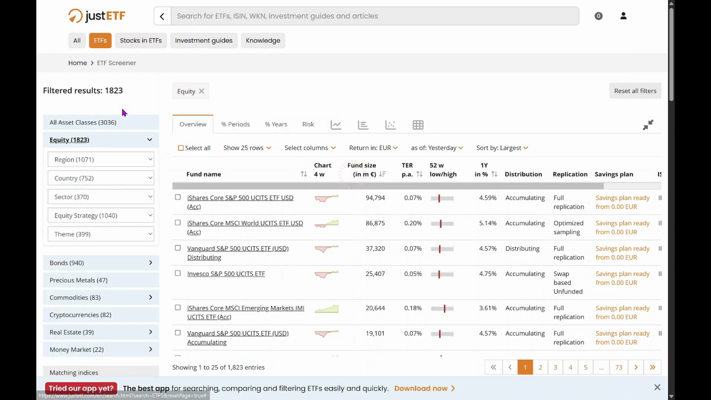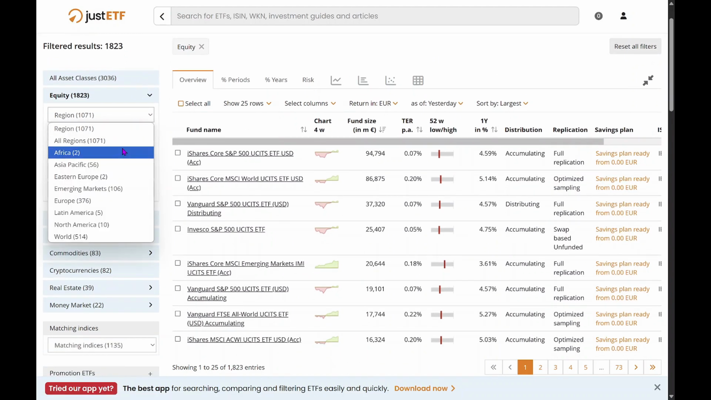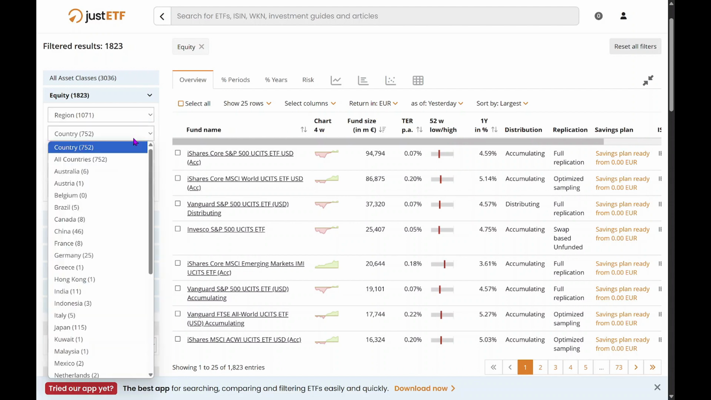If we click on Equity, we can see that it's possible to invest by region, for example, in Africa, Asia-Pacific, emerging markets, and so on. We can also follow country-specific indexes, as shown here.